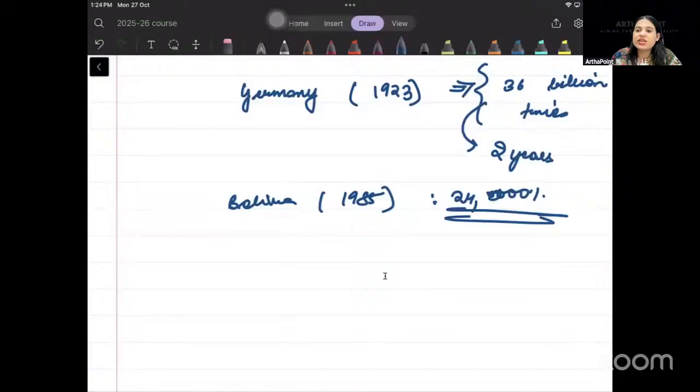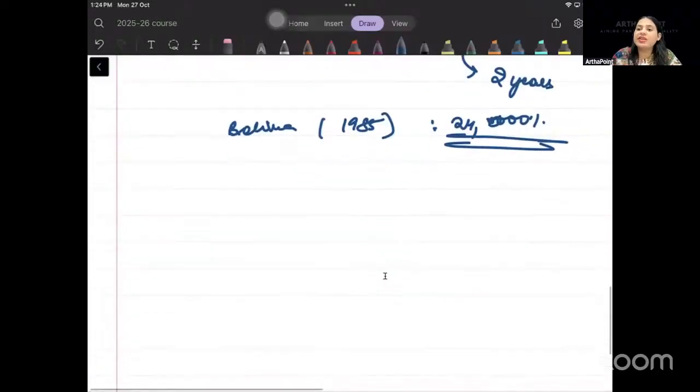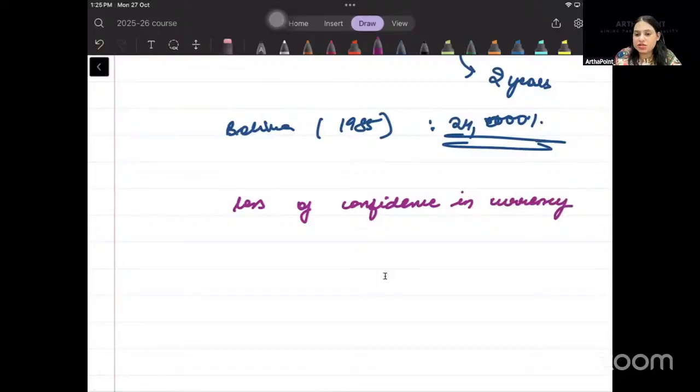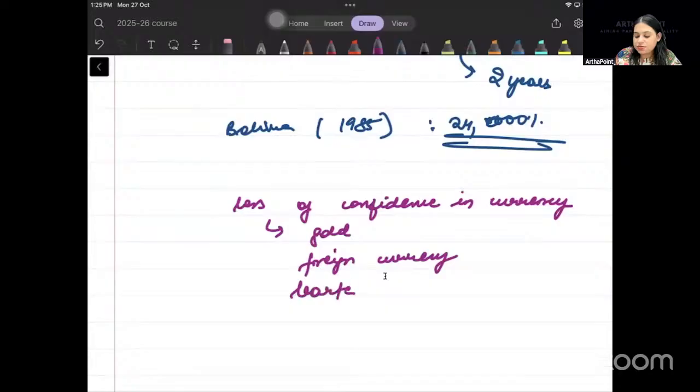So because prices are increasing so much, value of money is falling so much, इतना ज़्यादा value गिर रहा है money का, right? So it leads to loss of confidence in currency. Okay. Because people don't have confidence in currency, people shift to gold, they shift to foreign currency, yeah, even barter system. But they don't want to hold currency क्योंकि currency का तो कोई value नहीं है, it's declining every day, right?